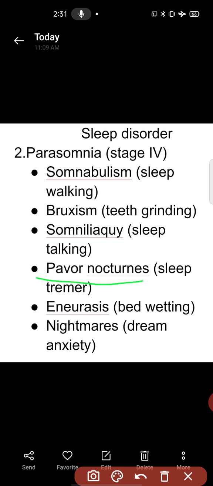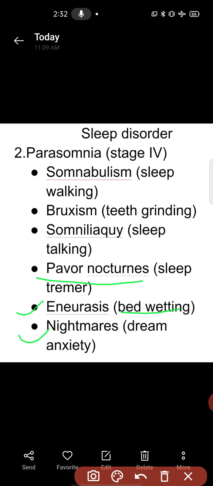Okay, then next enuresis, which is a childhood disorder most commonly. Enuresis means bed wetting, that is called enuresis. Night mare is another term that is used in parasomnia. It is called dream anxiety. The patient is afraid in the dreams.